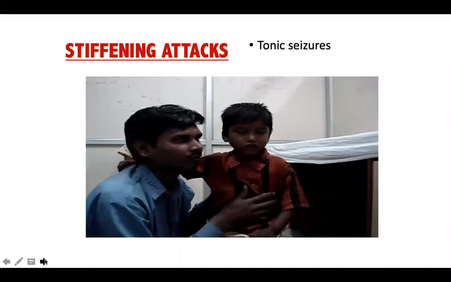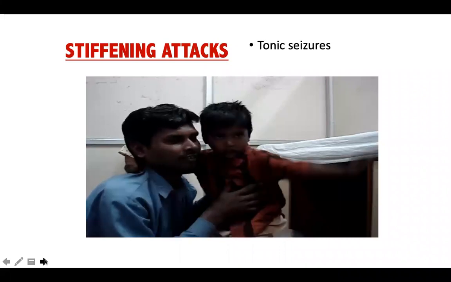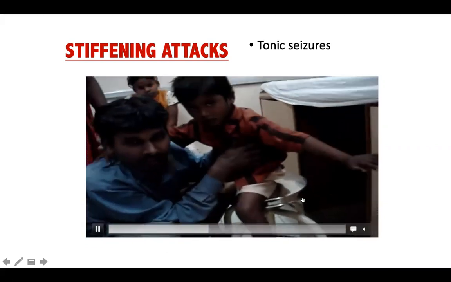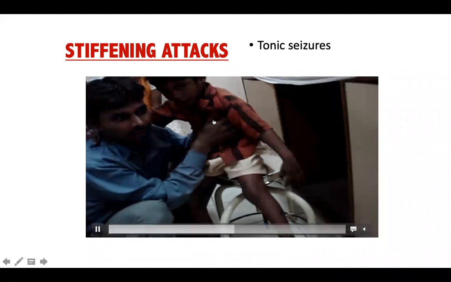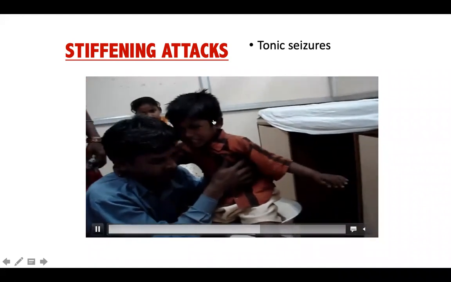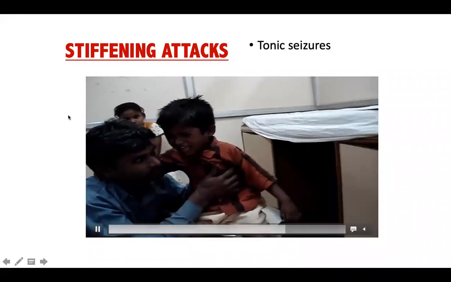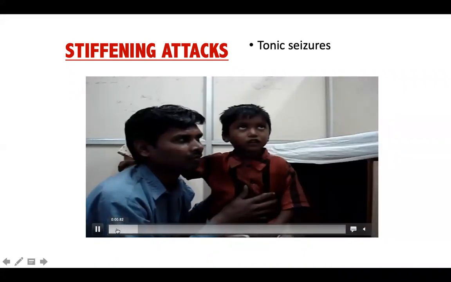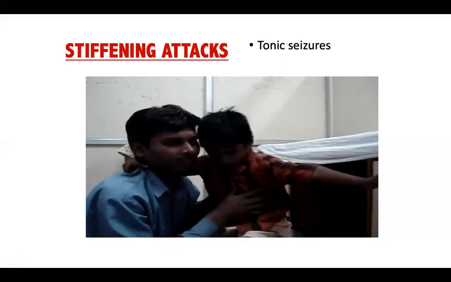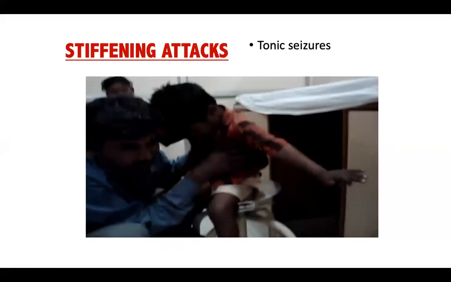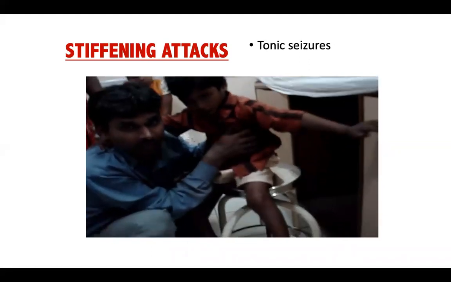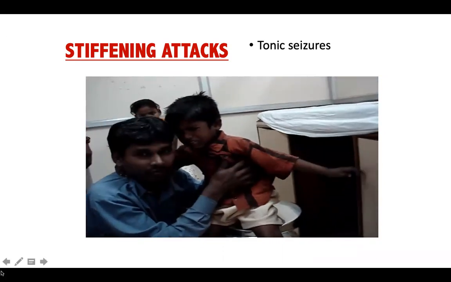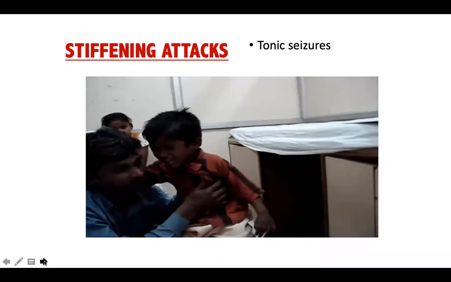So this is a child with a sound who has this arching and head drop. So these are like reflex epilepsy, but it's a true epileptic seizure. Once I give a strong sound like this, a strong clap, he has this true tonic stiffening. So this is a true tonic seizure. I'll go back again. Once I give a strong clap like this, a reflex tonic epilepsy, it's a true reflex epilepsy with tonic posturing. It's a true epileptic seizure. It's not a non-epileptic attack. It's a stiffening posture associated with electrocortical disturbances.